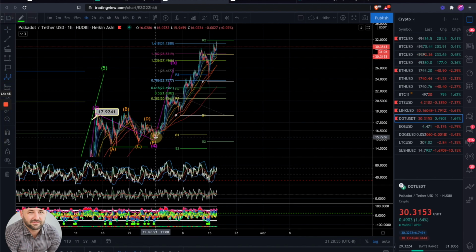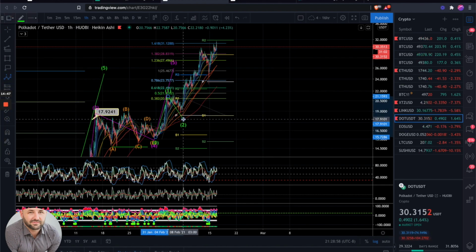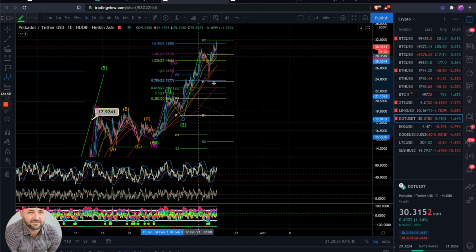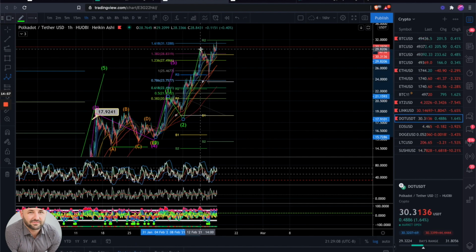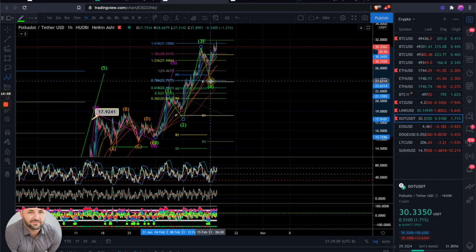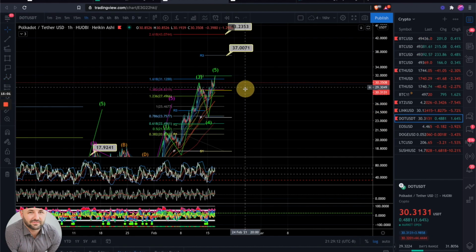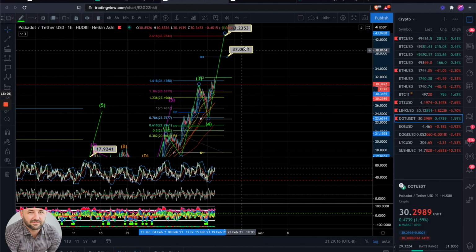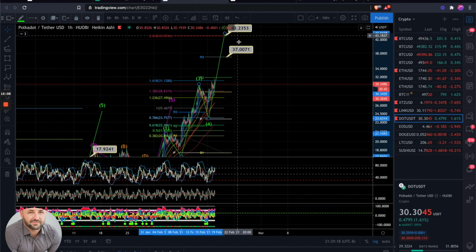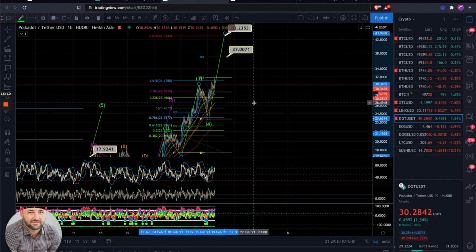I'd count this as our 1, this is our 2, 1, 2, 3. I kind of threw it off. I went down too far, but potentially call this the 3. This is the 4th, and then going up for a 5th right now. So I'd look for a stop at 37, and then continuation potentially to 43. So roughly right in there. So cool. All right, guys.